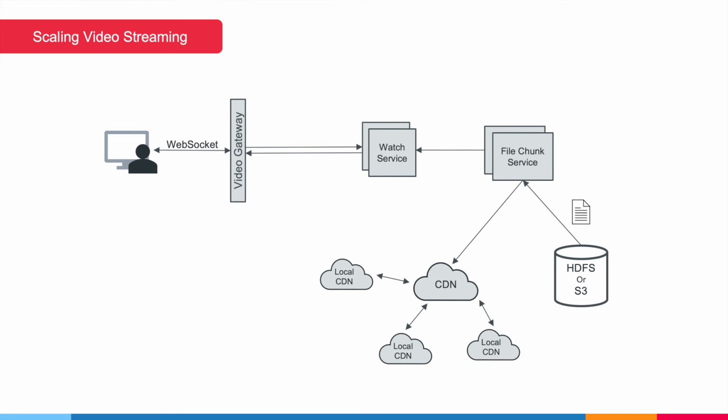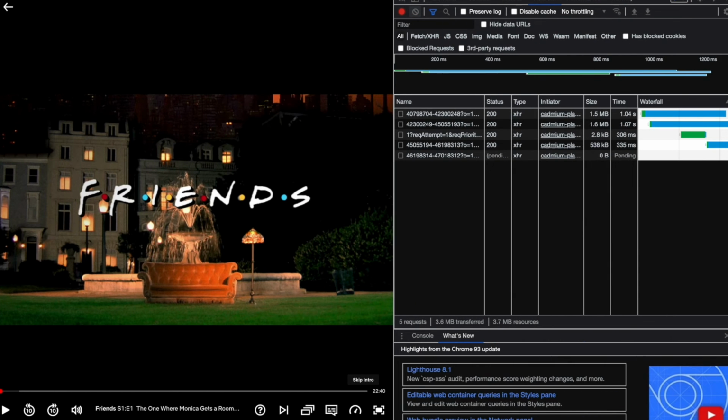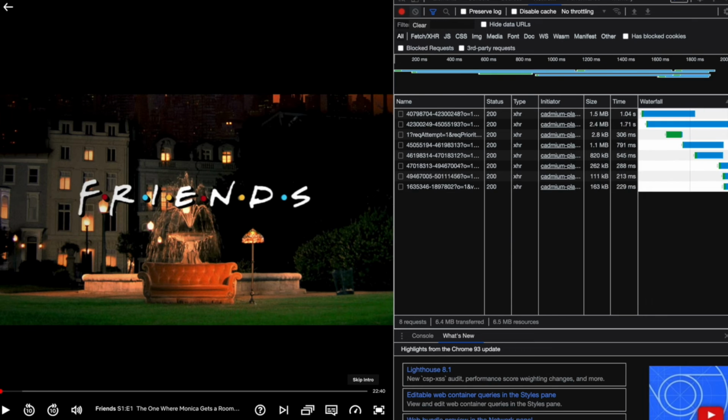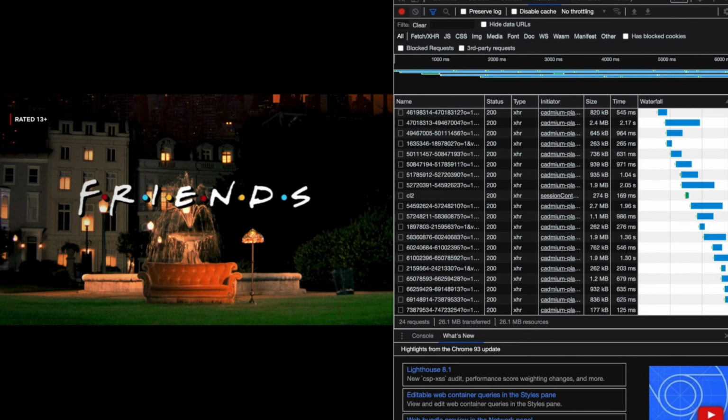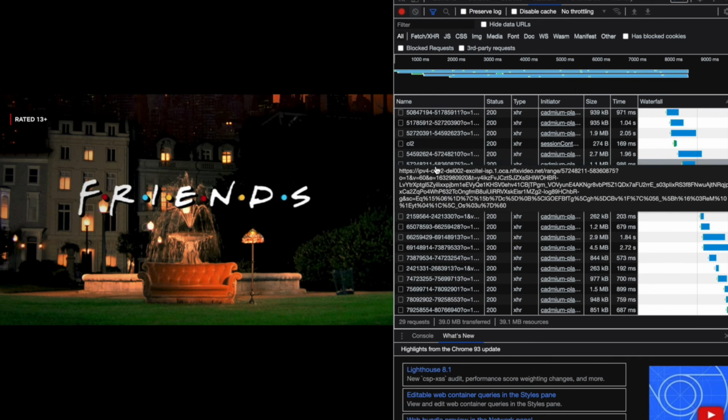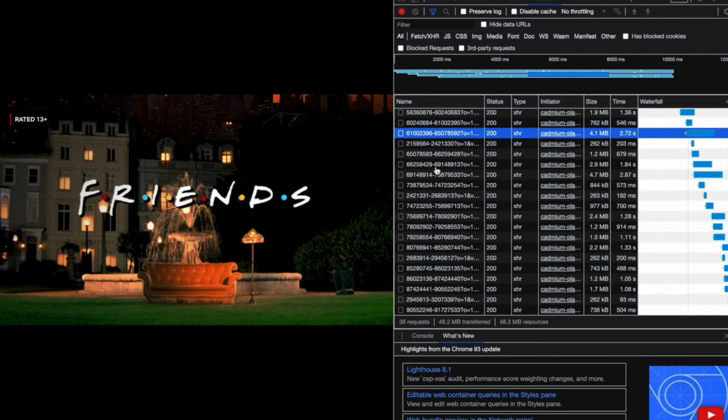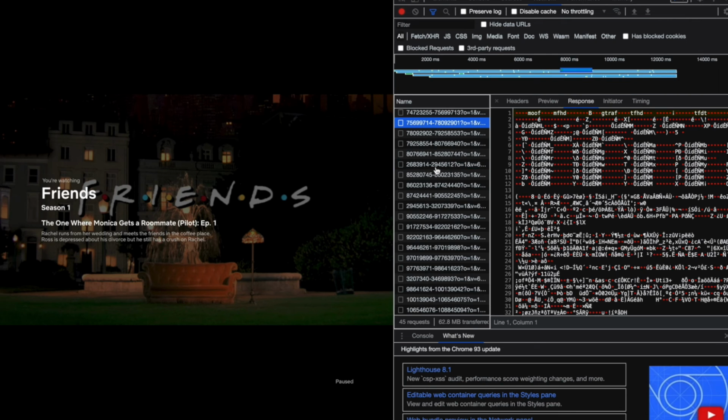An example of this process is if you open any video and go to the Network tab in the inspector, you'll see multiple chunks being continuously retrieved from the network one after another. If you see the result of a chunk, you'll see the binary decoded stream of the video which is being rendered off the platform. Finally, let's have a look at the video searching service.